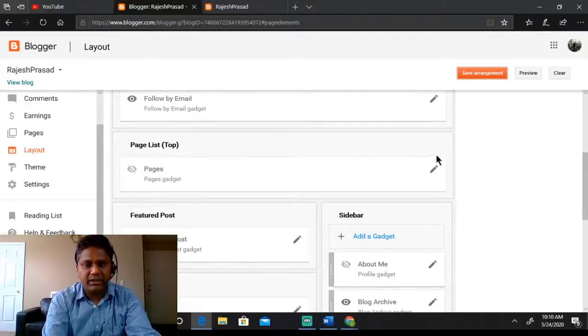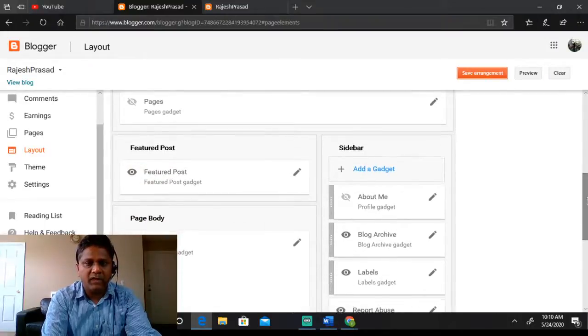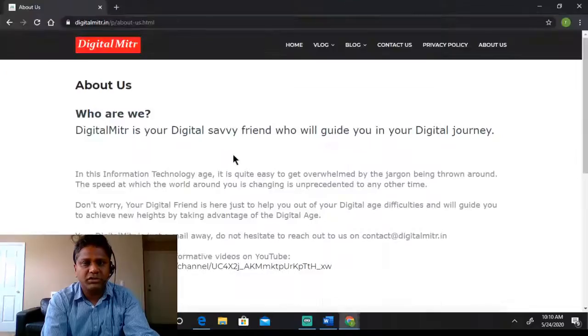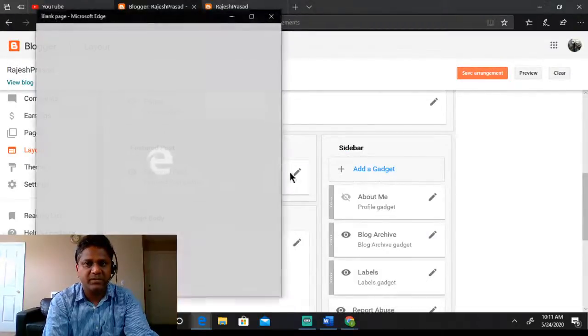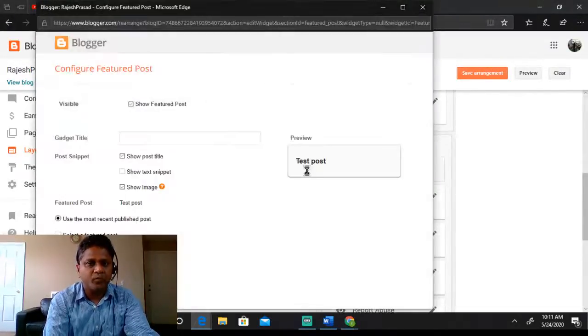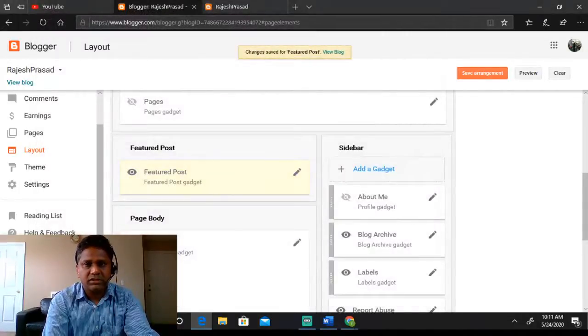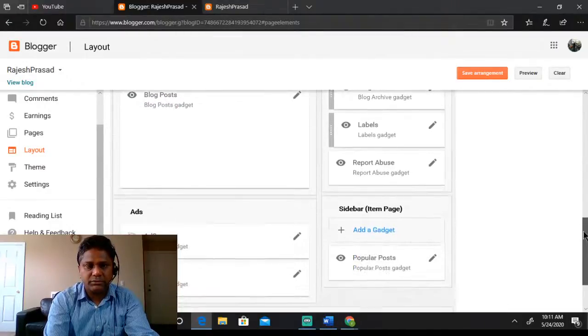Now let's look at some other options which you may need. Page gadget, this is some advanced concept which I'll cover later on if you want me to. Featured post, these are the posts that we wrote, so you can see how they will be displayed. You can customize the way they look. So title, let's show post snippet. Okay, so let me save it.